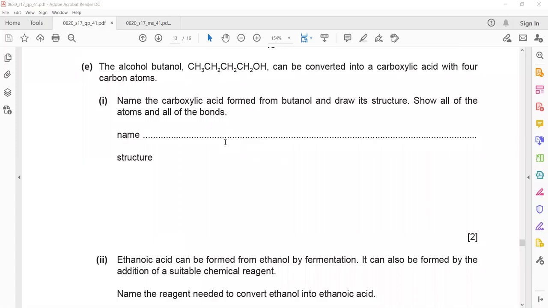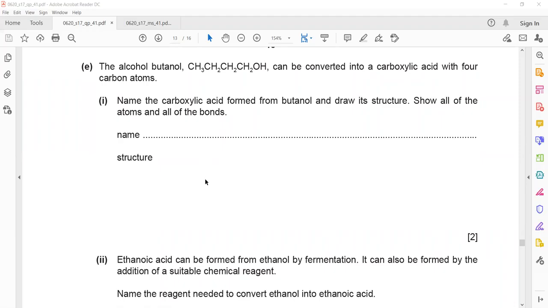Okay, next, alcohol, which is butanol, can be converted into carboxylic acid. This reaction, when alcohol converts to carboxylic acid, we call oxidation. Name the carboxylic acid formed from butanol and draw the structure of this carboxylic acid and show all the bonds. If we do oxidation of butanol, which acid is produced? Butanoic acid.